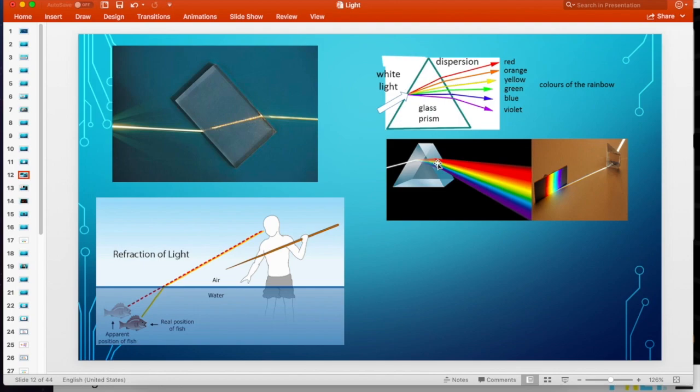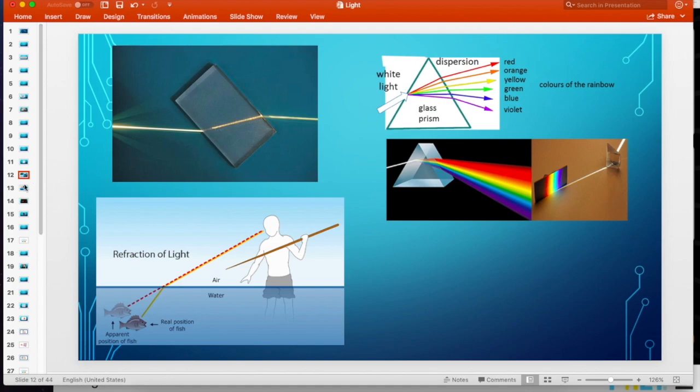They refract light. It turns out that white light that we get from the sun, we're going to talk about this later, is actually composed of many different types of light, many different colors of light. And they all get bent, they all get refracted differently. So if white light comes in, and then every color trapped in that white light gets bent a little bit differently, then the white light literally gets shattered or split into different colors, and we get a rainbow effect. That's what's happening right here. That's what happens in the atmosphere with the rainbow, by water droplets. That's what's happening with this glass prism. It is refracting the light.